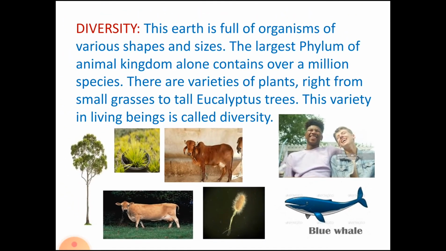When we compare two organisms, like the microbes, maybe bacteria, fungi or virus, and a blue whale, and compare the characteristics, then we come to know that there is a wide variety of difference between the two. So, this all shows the variety that is found in living organisms, including plants and animals.